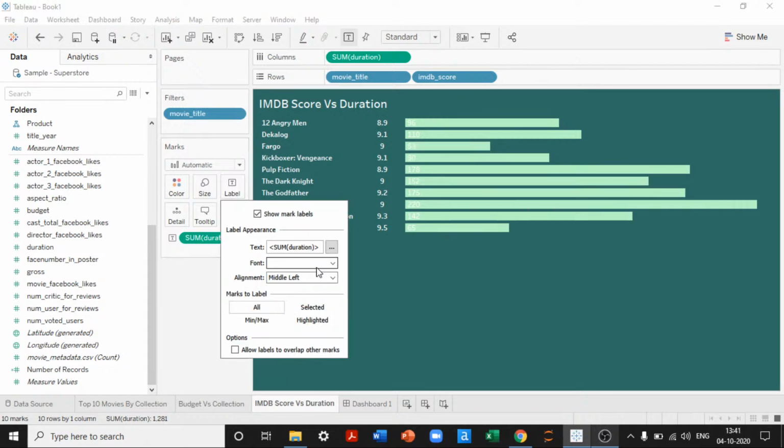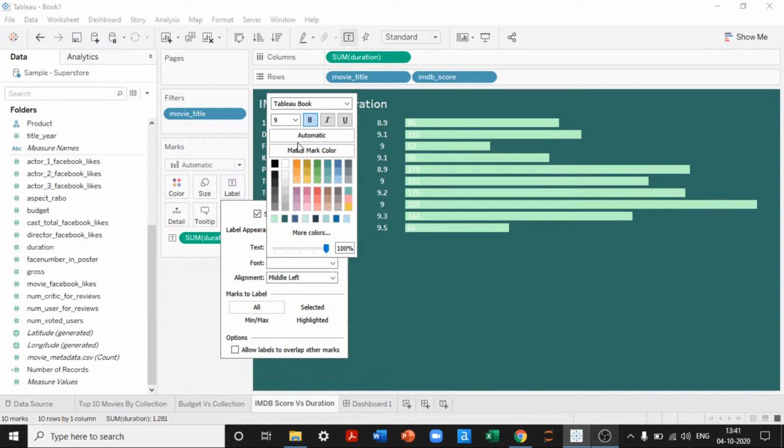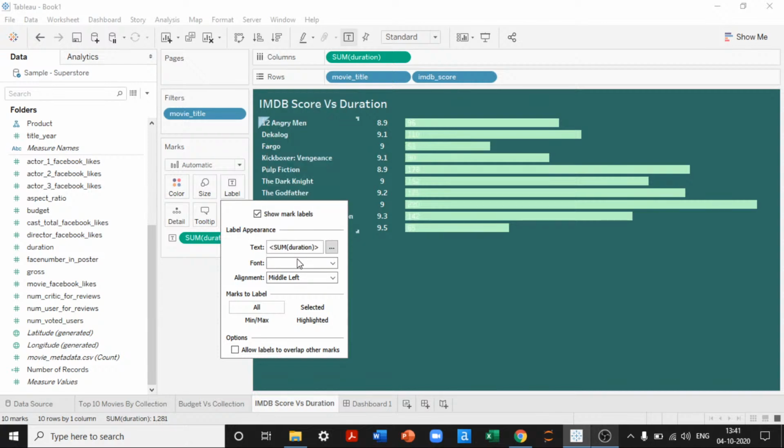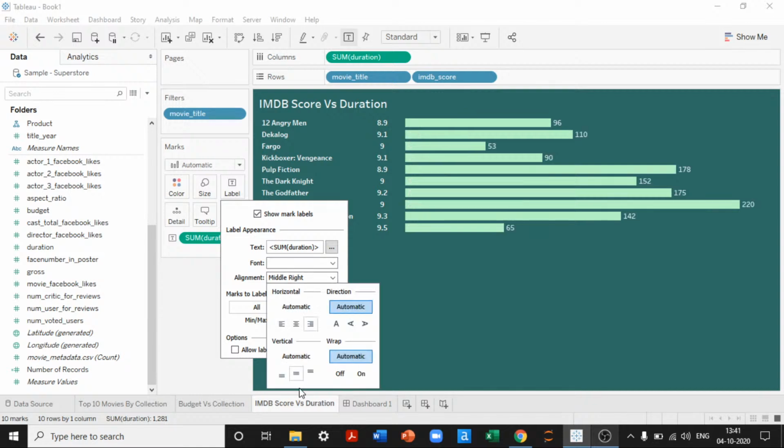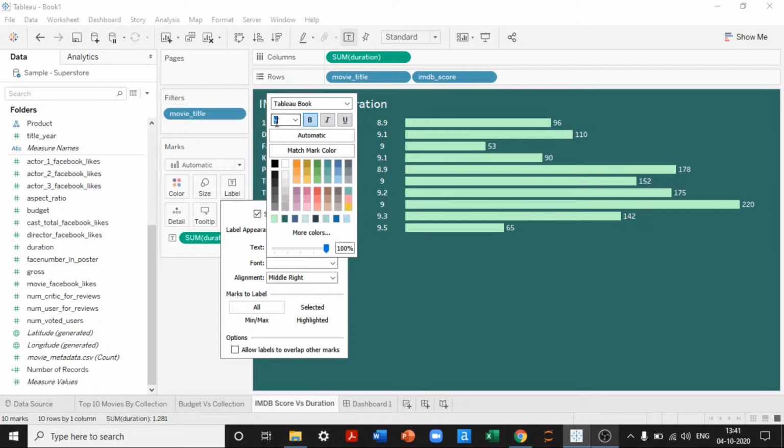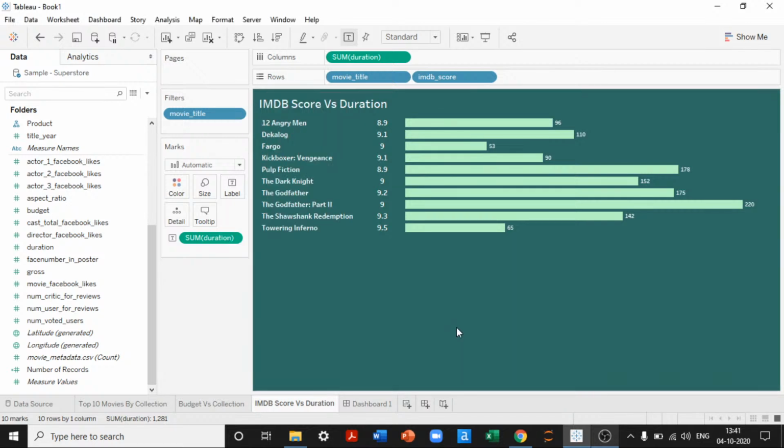Again, I'll ask the machine to show it in one particular place, which is going to be full white, but it will be on the outside of the bend. The font has to be very small. It will be Tableau bold, bold. Yes.